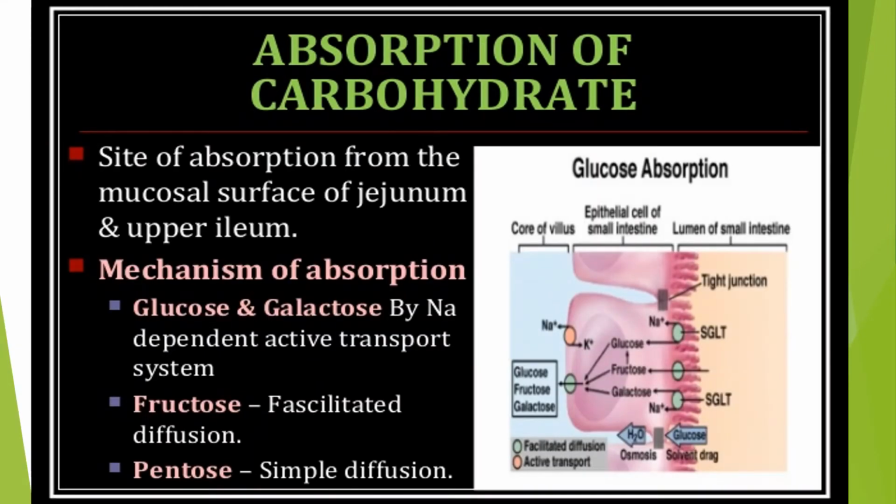Absorption is from the mucosal surface of the duodenum and upper ileum.